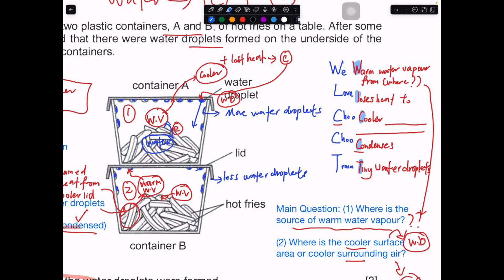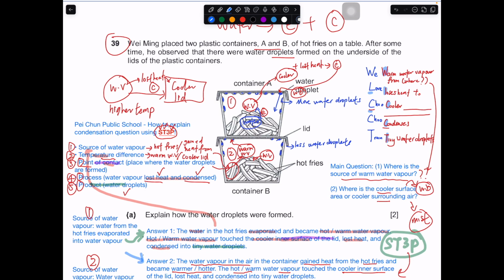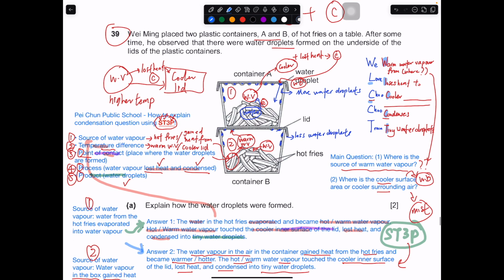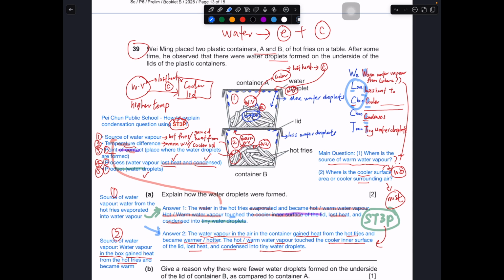So when I talk about lose heat to what, condense into what, that's why I always like to put the L a little bit in front as compared to the cooler surface area. Because some schools tend to prefer to say it touches first, then it starts to lose heat and condense. But for me, I feel that it is alright for you to say that it loses heat first to the cooler surface area, then it condenses into tiny water droplets. I take it that this process is happening at the same time. So both are fine.